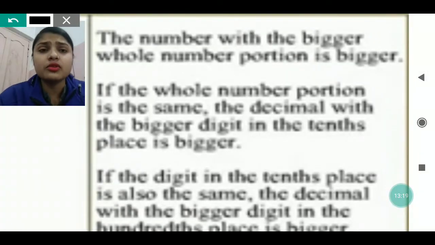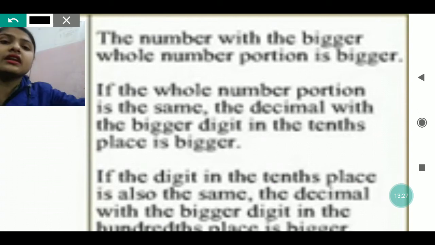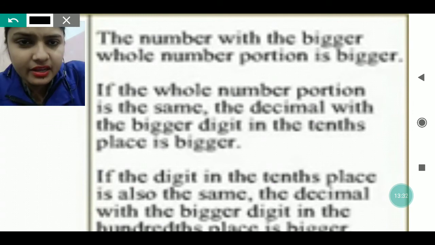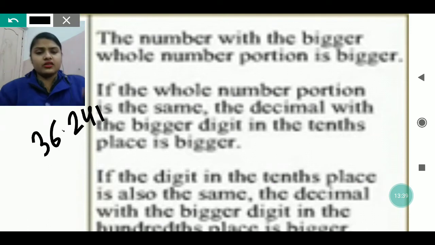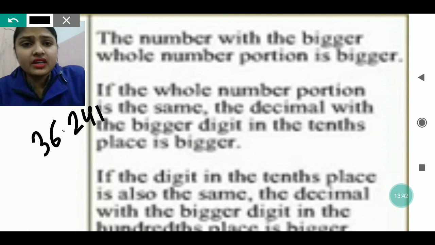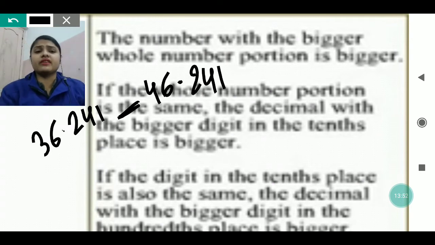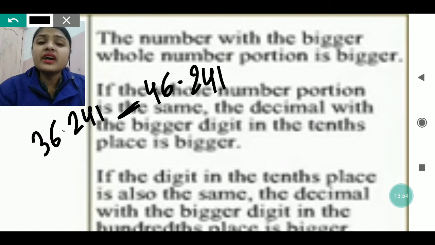Now we are here to talk about one more thing. The number with the bigger whole number portion is bigger. Suppose it is given to compare numbers, like 36.241 and 46.241. How will you compare?